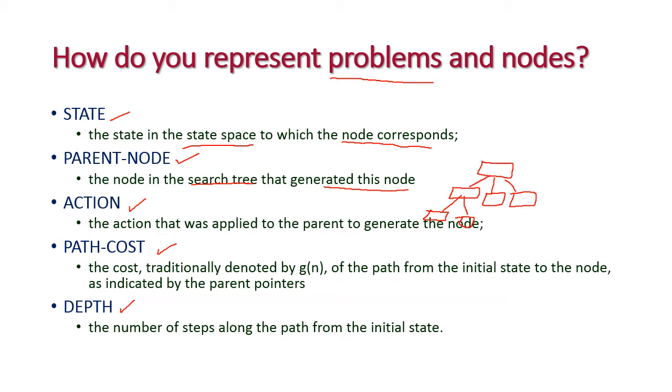And the next one is action. The action that was applied to the parent node to generate the node. On what basis are we going to generate the child node?